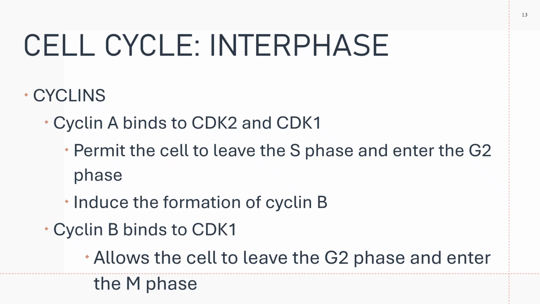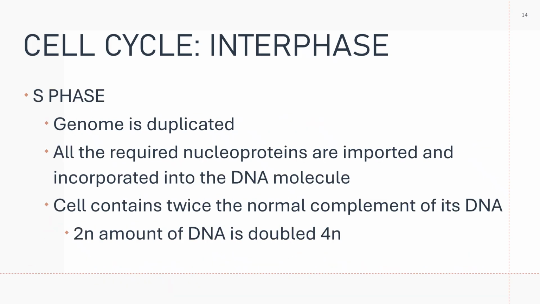Then you have your S phase, or the synthetic phase of the cell cycle. In this phase, the genome is duplicated. Again, when you say genome, that is the entire genetic material. All the required nucleoproteins are imported and incorporated into the DNA molecule.